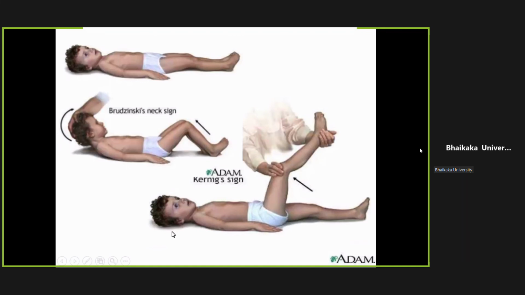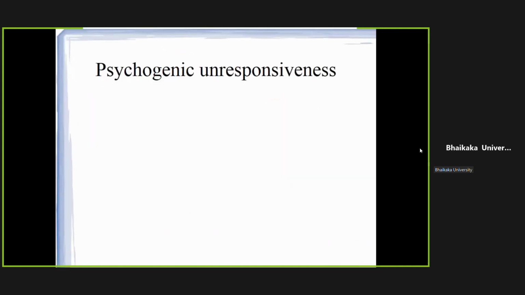So if any patient who is comatose has these signs present, along with a history of fever, altered sensorium, convulsions, you should think of infection, intracranial infection in the form of meningitis or encephalitis.